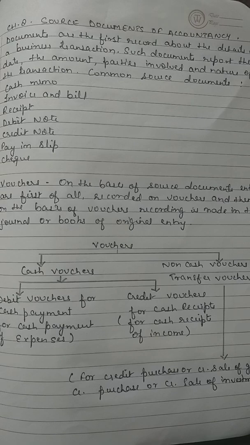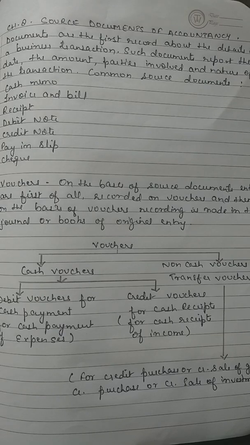Similarly, when a trader purchases goods on credit, he receives a credit bill from the supplier of the goods. We make an invoice on credit sale but receive a bill on credit purchase. Though the two terms are used synonymously and mean the same thing.